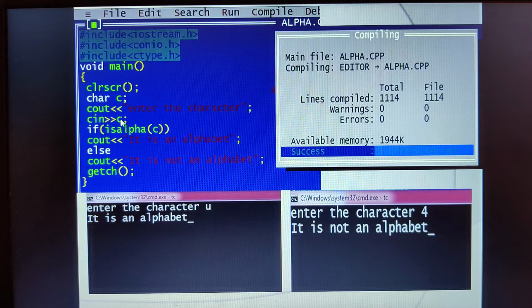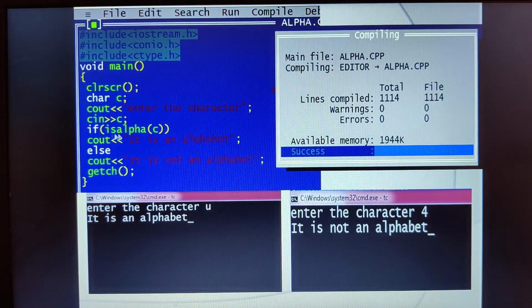Whatever character you have entered, I am applying isalpha. It is an inbuilt function that checks whether the entered character is an alphabet or not. If my entered character is an alphabet, then it should print that it is an alphabet. Else it should print that it is not an alphabet. Okay, and then getch. Don't worry about this getch, later I'll explain. Then close the curly bracket.